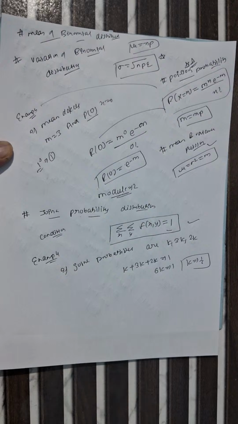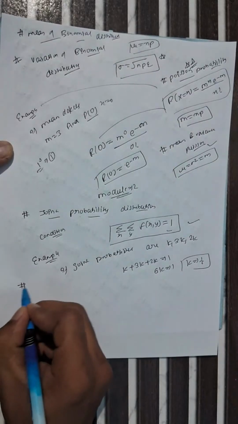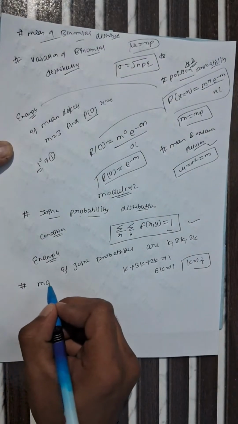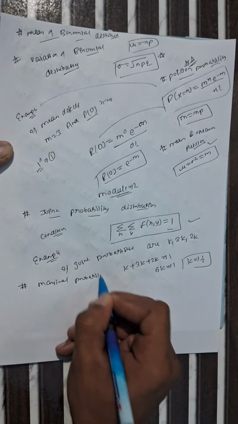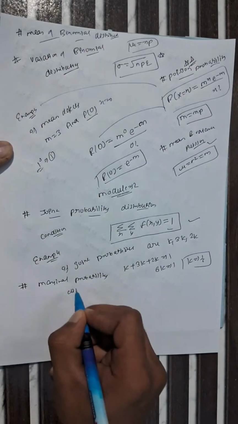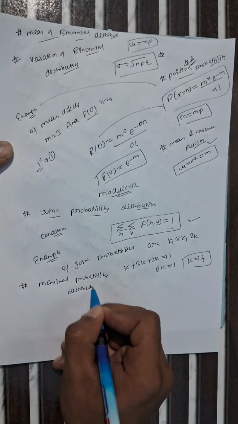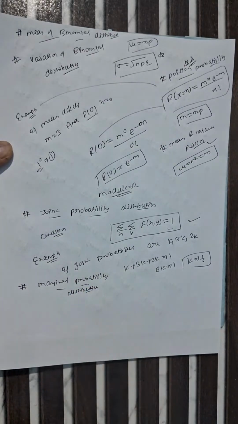Now we are looking at another important topic, which is marginal probability distribution. In VTU math, I think every module carries equal marks, 20 from module 1, 20 from module 2. So we will concentrate on module 2 right now.